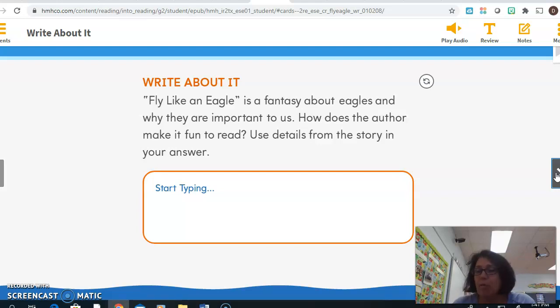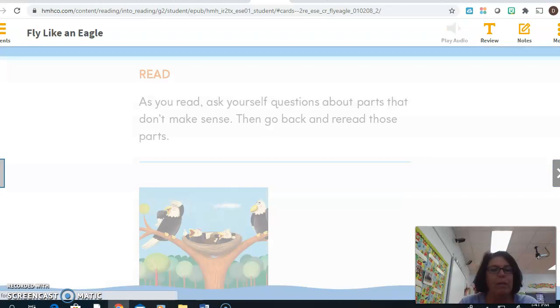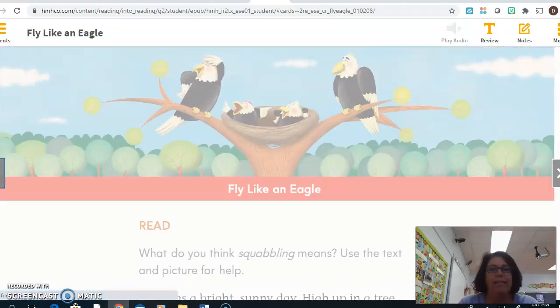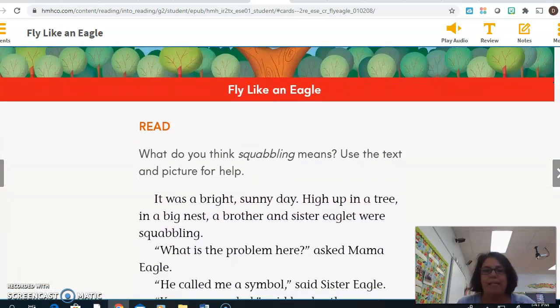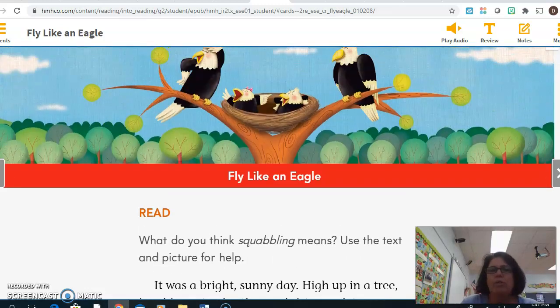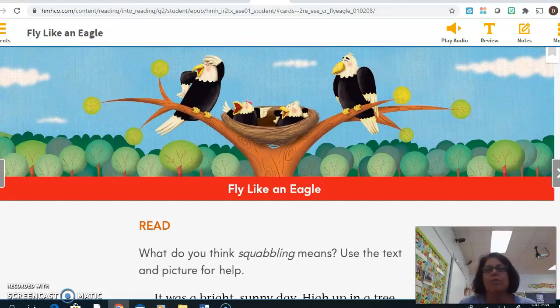All right, before you do that, let's go back to our question that was on page 63. It was a question we had at the very beginning of the reading. Let's take a minute and go back to page 63 and see if you came up with a definition for squabbling. It says, what do you think squabbling means? Use the text and picture for help. So I'm going to first start with the picture. What do we see in this picture?